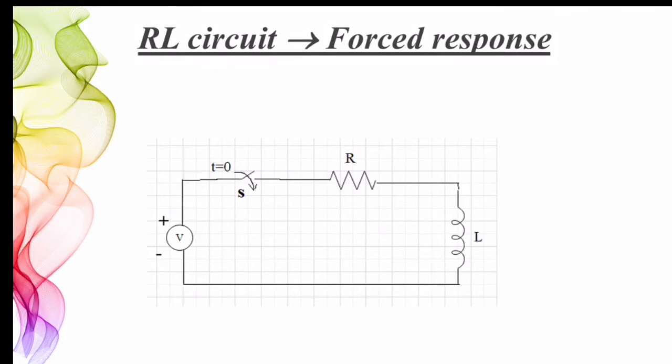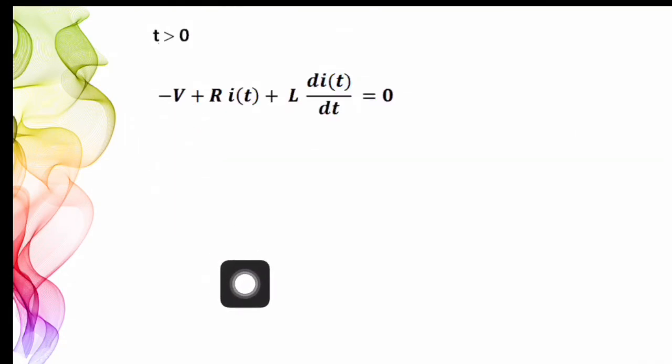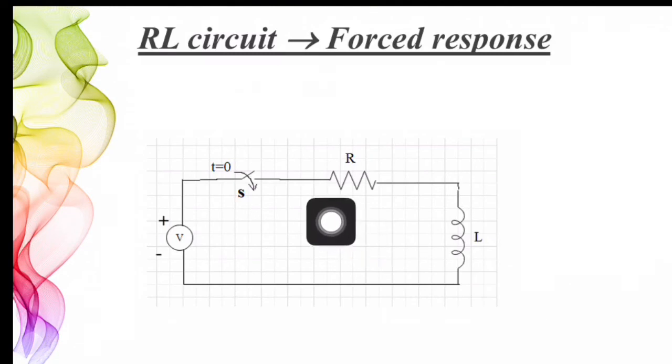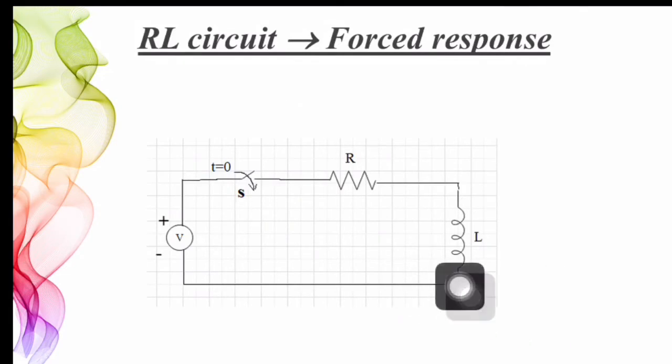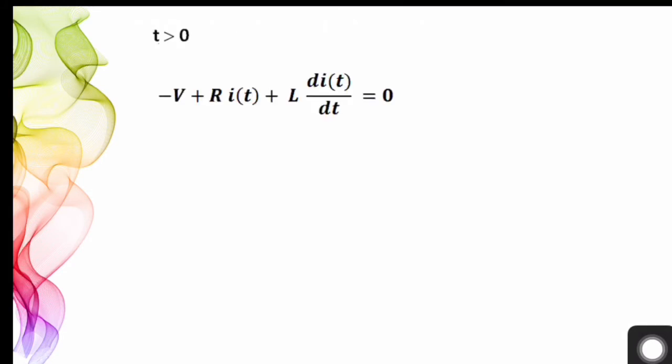So let us start the analysis of network by writing KVL equation of this loop for t greater than 0. Starting at this point in clockwise direction, first we observe this voltage source with the polarity marked in the order minus plus. So we add a term minus V to our KVL equation. Then the voltage drop across this resistor, which is nothing but R into i of t. Correspondingly, we add a term R into i of t to our KVL equation. Finally, the voltage drop across this inductor L, which is equal to L into di of t by dt. Correspondingly, we add the term L into di of t by dt.